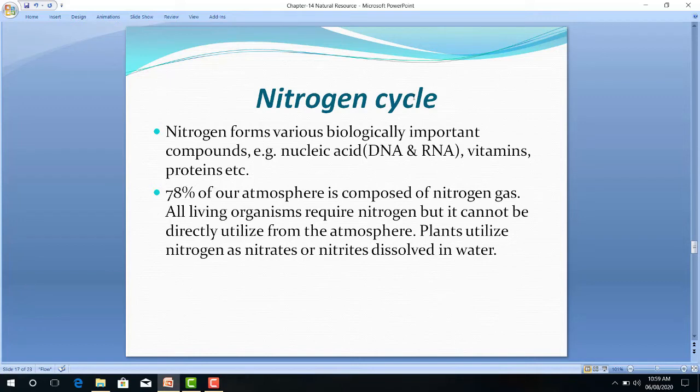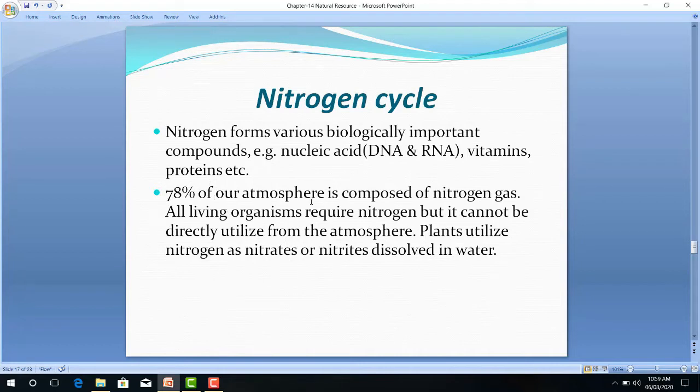Nitrogen is present in our body in the form of nucleic acids, DNA and RNA, vitamins, proteins, and various biologically important compounds. In all of these, nitrogen is there. So all these carbohydrates, vitamins, nucleic acids, proteins contain nitrogen.